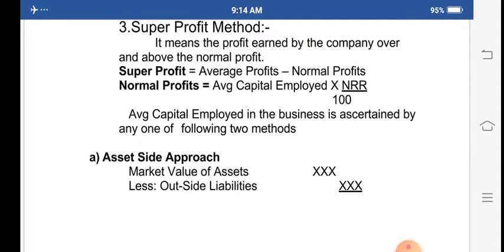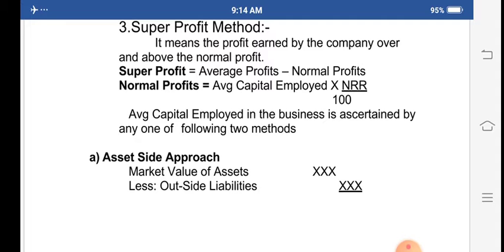Super profit means the profit earned by the company over and above the normal profit. If the business is earning more than the normal profit, that is the super profit. Suppose the normal profit is rupees 100 and the actual profit earned is rupees 150, so rupees 50 is the super profit, because it is more than the normal profit. So we have to calculate the super profit.